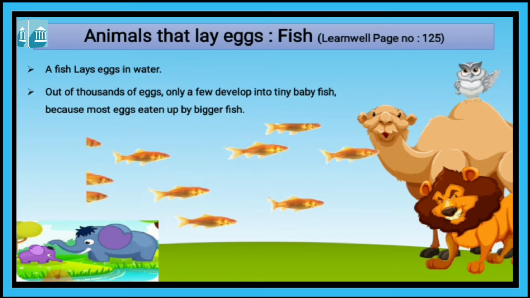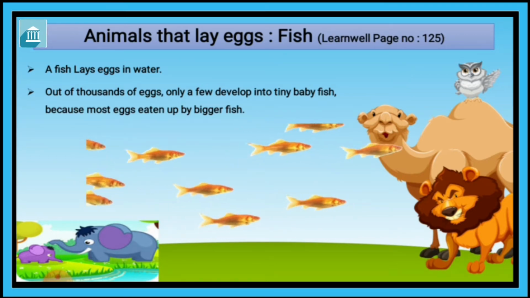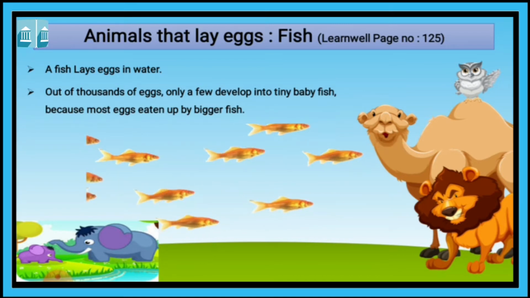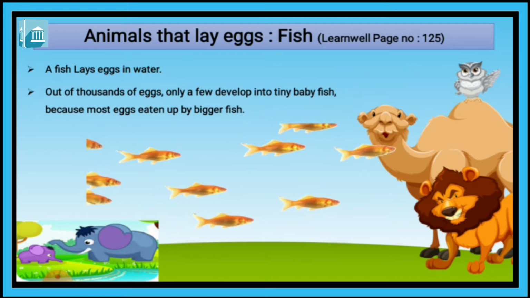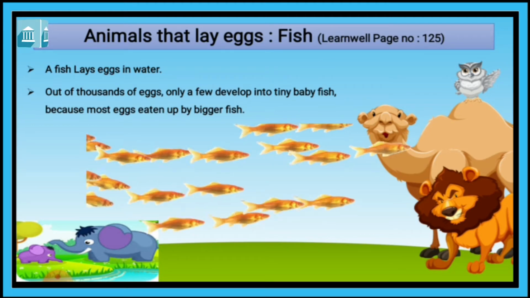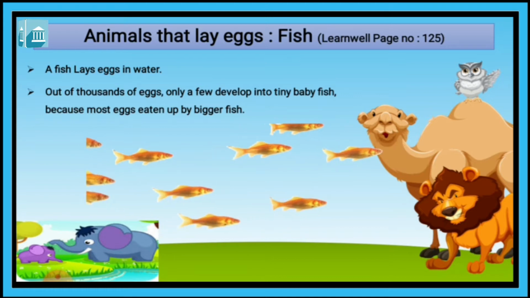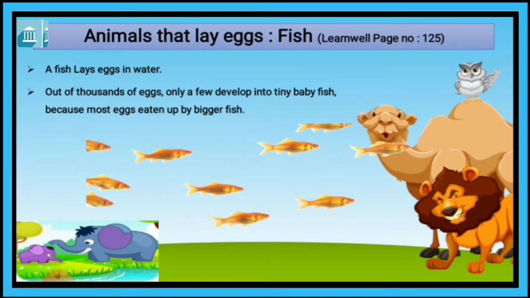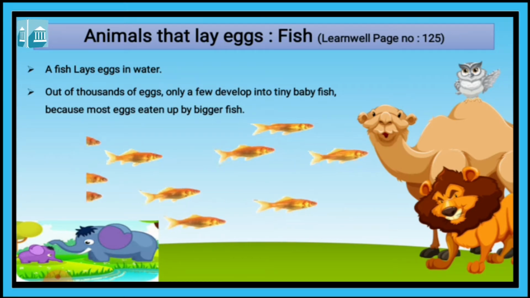Out of thousands of eggs, only a few develop into tiny baby fish, because most of the eggs are eaten up by bigger fish.